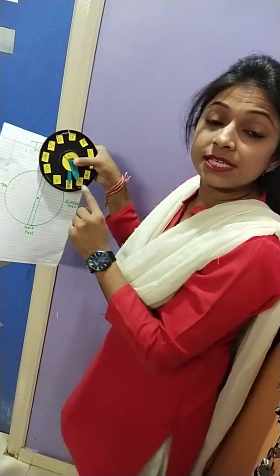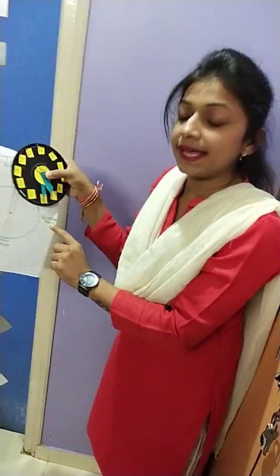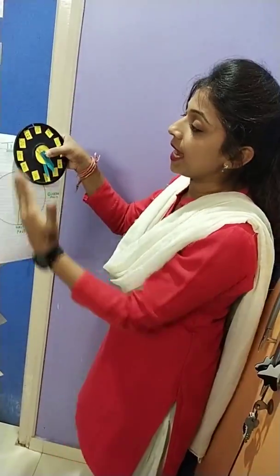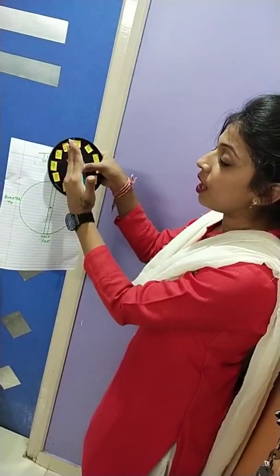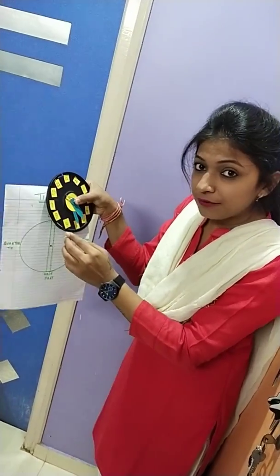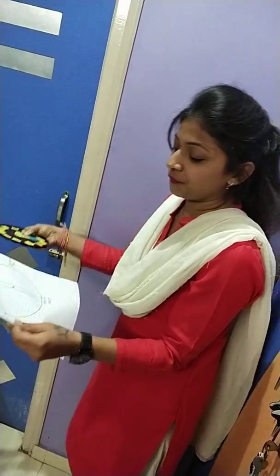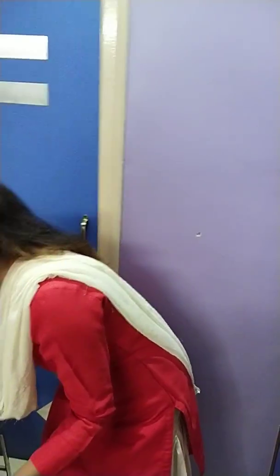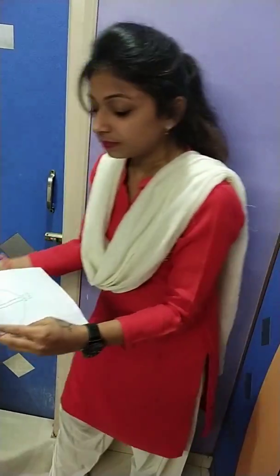When the minute hand is on 6 and the hour hand is between 5 and 6, as I said, half, can we say it is half? So, here can we speak it out as half past 5 or not? Yes, this is half past 5. So, there are 12 numbers on the clock. Here, 2 hands are there. One is the minute hand, one is the hour hand.